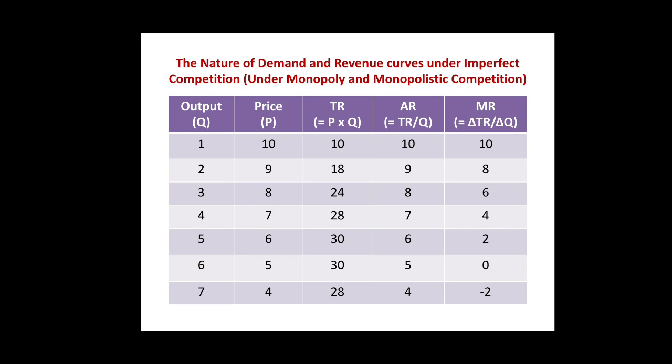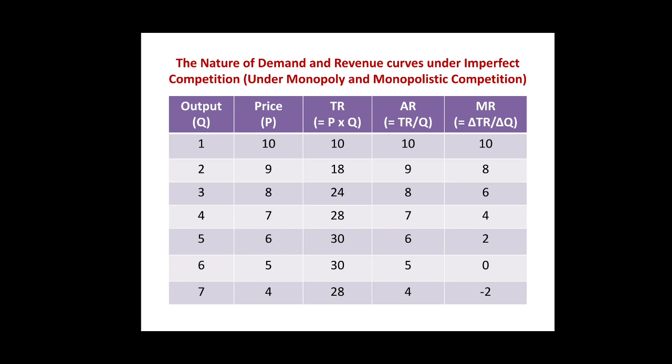Students, from this table we can see that if a firm wants to sell more, it will have to lower down the price. So here we see as the price falls from rupees 10 to rupees 4, the output sold in case of imperfect competition increases from 1 unit to 7 units.